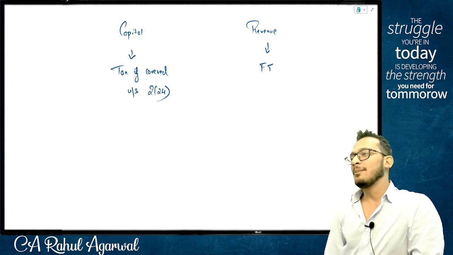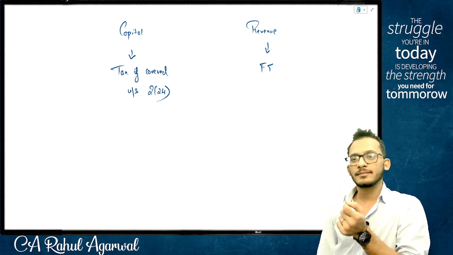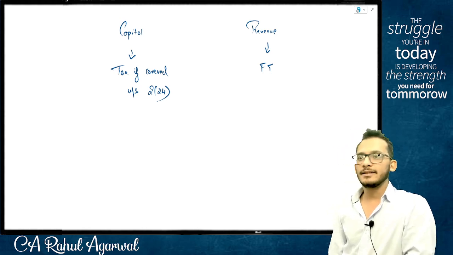Very good. It's a capital receipt because, understand, the money was directly linked to my fixed assets, and therefore it becomes a capital receipt.